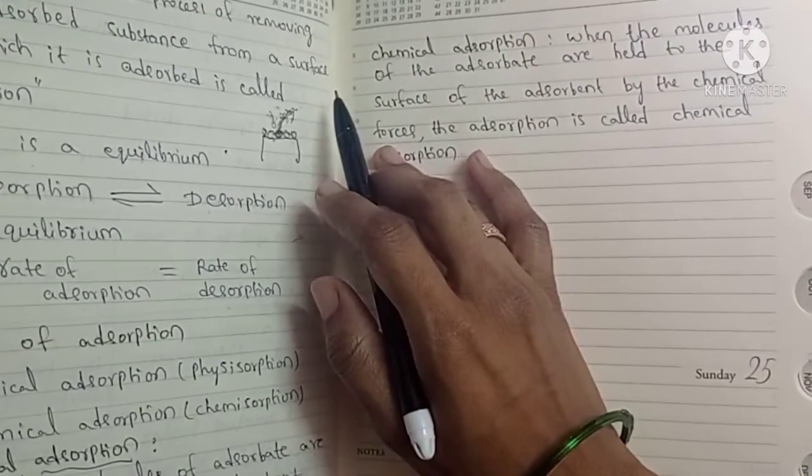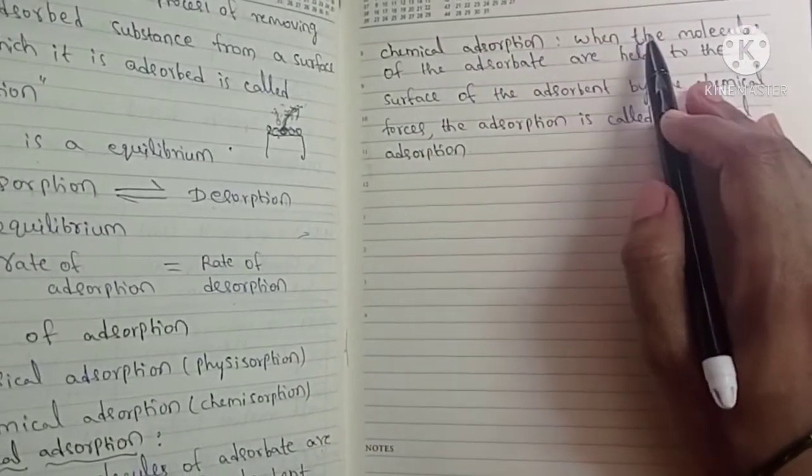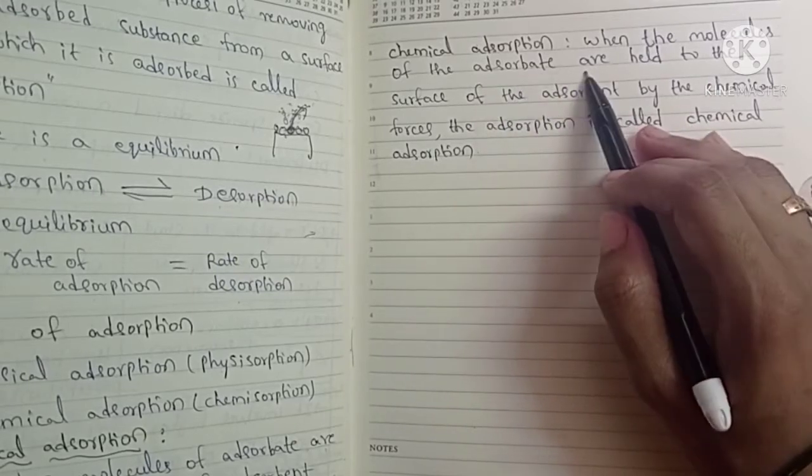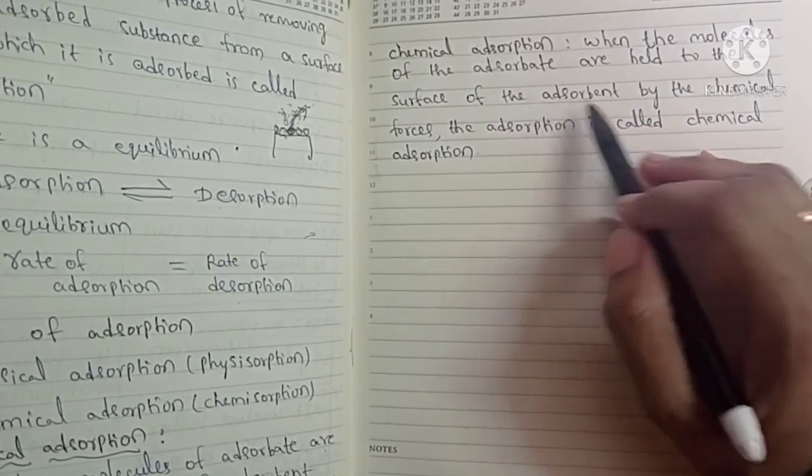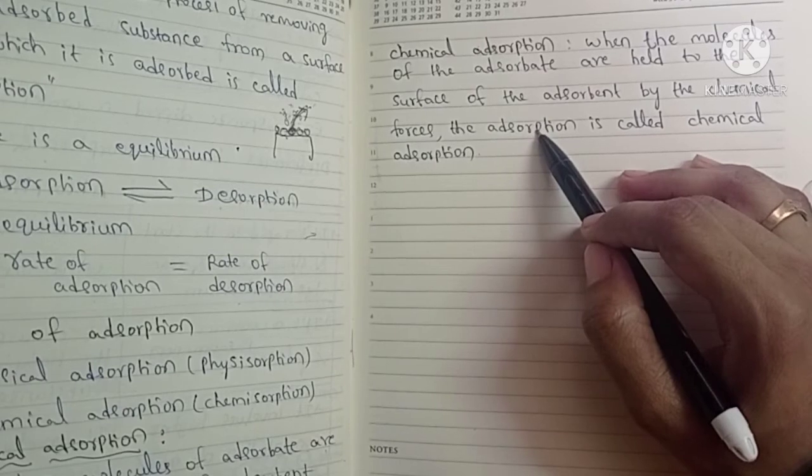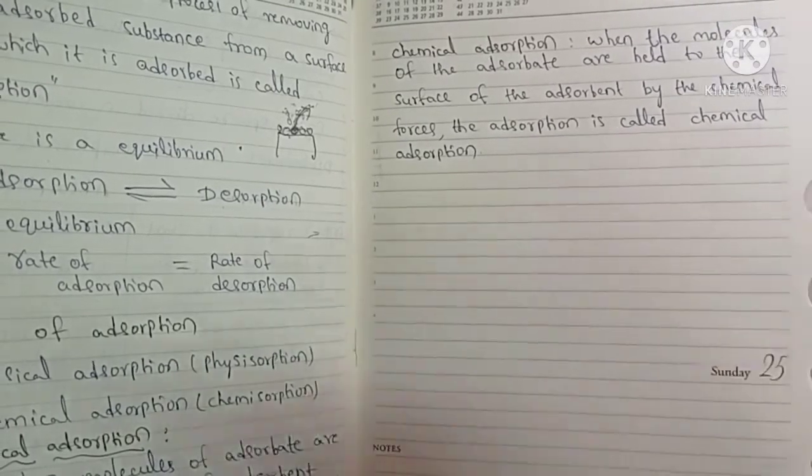And chemical adsorption or chemisorption: when the molecules of the adsorbate are held on the surface of the adsorbent by chemical forces, chemical bonds, that adsorption is called chemisorption.